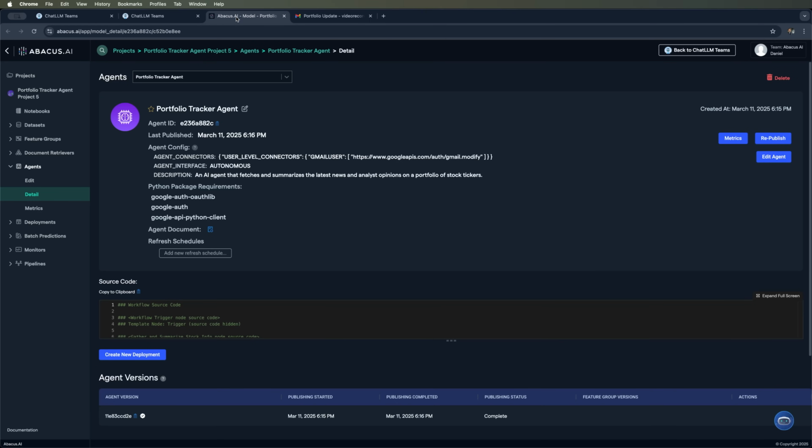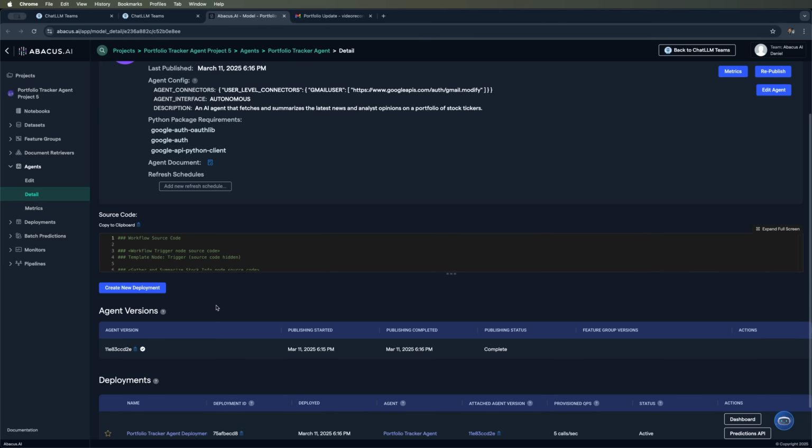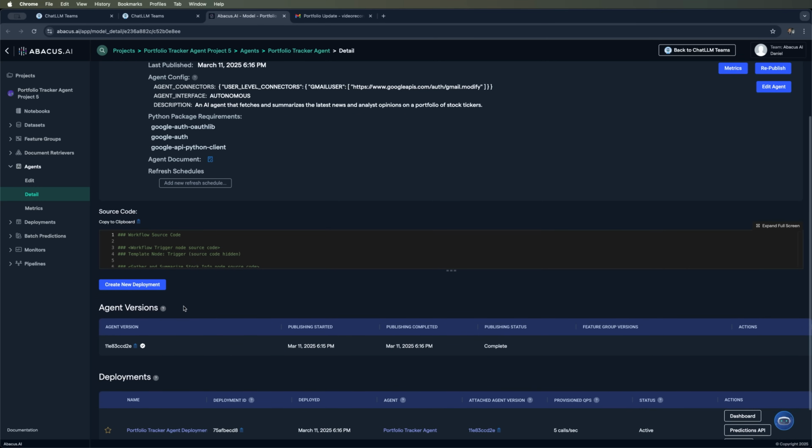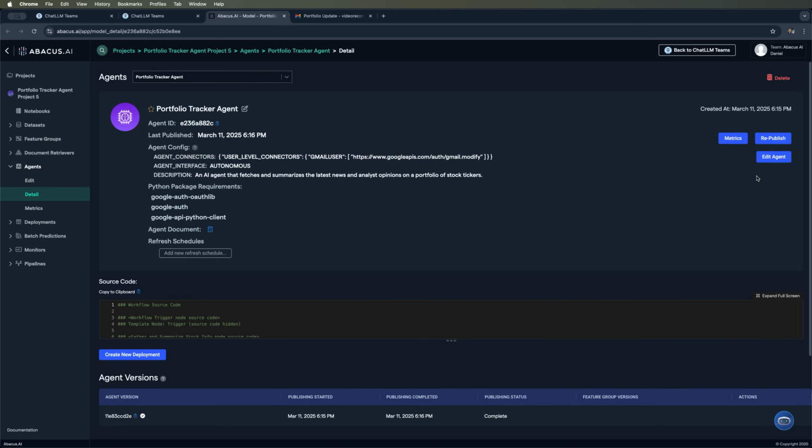We can also view our agent settings in the Abacus AI admin panel. Check its source code, create a new deployment, review previous versions, and analyze performance metrics. We also have the option to edit the agent.